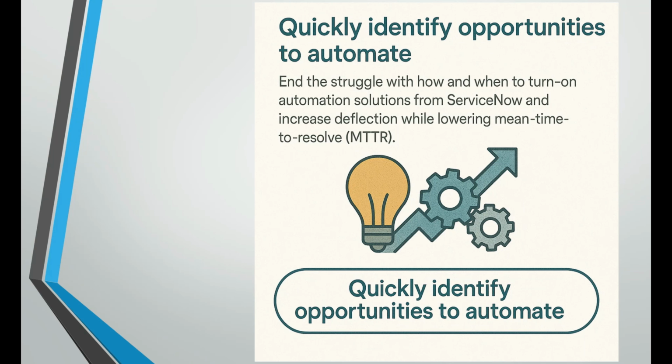The next one is to quickly identify opportunities to automate. For example, sometimes low priority tickets are available, and we can resolve them automatically. We already created one such scenario in a flow. If any low priority ticket comes in, it will simply give suggestions and then close automatically. That is also a benefit for the company, because low priority tickets don't need that much attention.